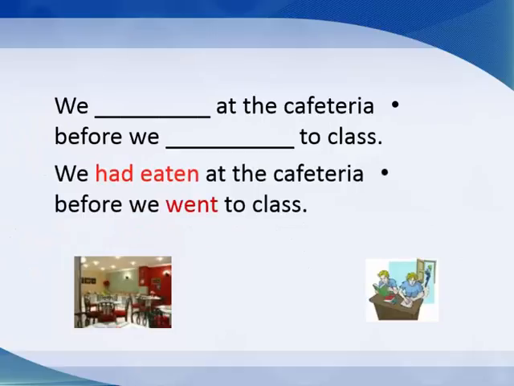The answer is, we had eaten at the cafeteria before we went to class. It means that we had eaten first and then we went to class. The eating preceded the going to class.